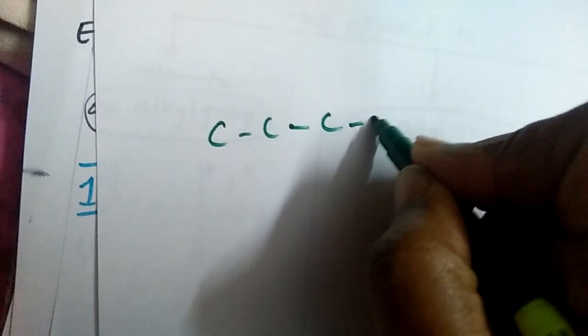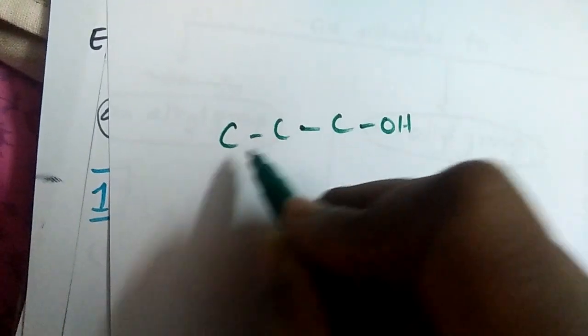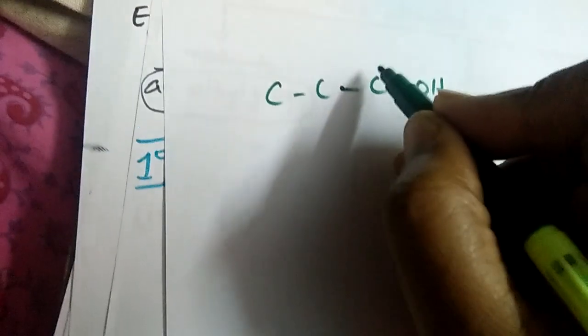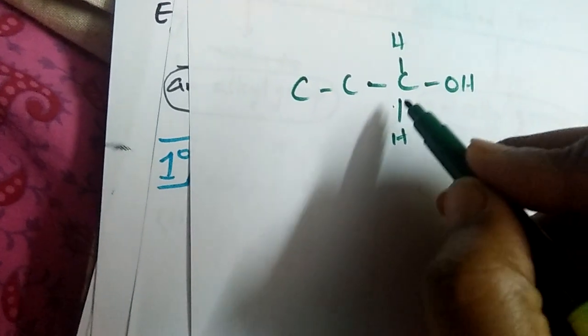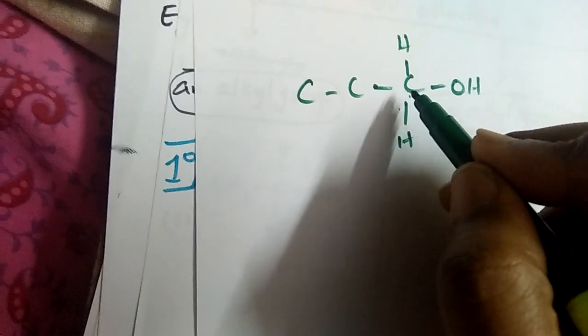Imagine a carbon chain like this, with OH attached. Only single bonds are present, and the carbon is surrounded by four single bonds, so this carbon is an sp3 hybridized carbon.